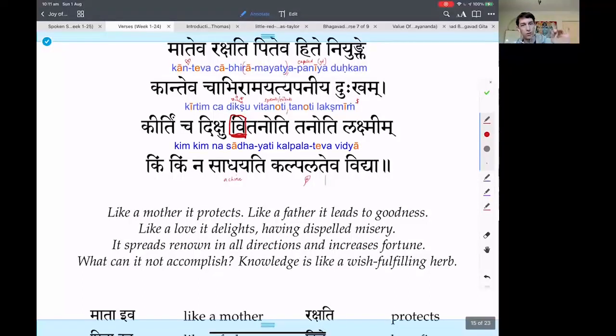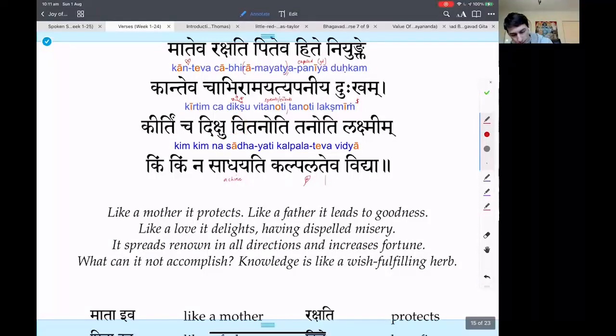So the original verb is tanoti. If you just add vi, it actually remains the same. So tanoti is he expands or she spreads, she increases. So it increases in all directions like fame. Or it increases fame in all directions. That's better.